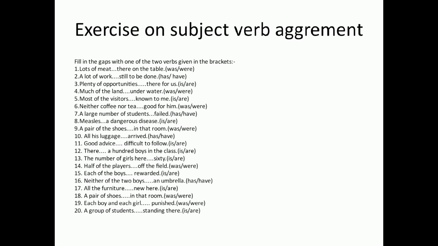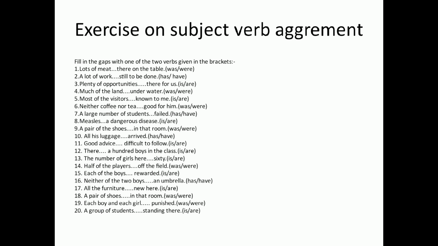Question number 16, neither of the two boys dash an umbrella. Options are has and have. Question number 17, all the furniture dash new here. Options are is and are. Question number 18, a pair of shoes dash in that room.